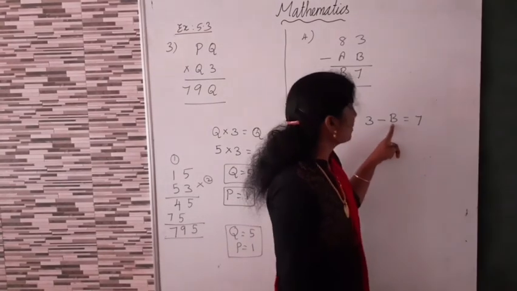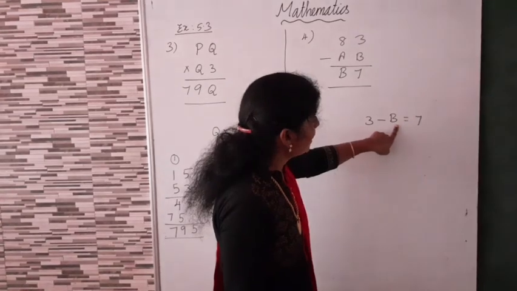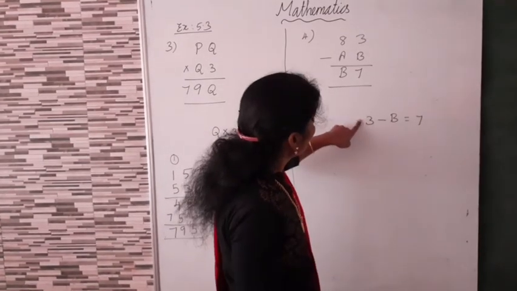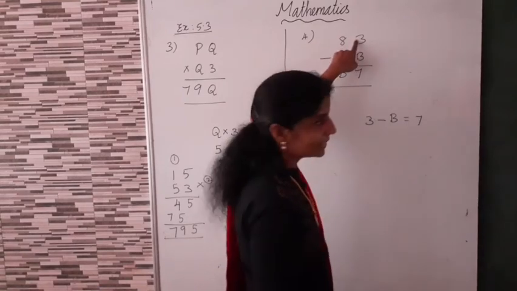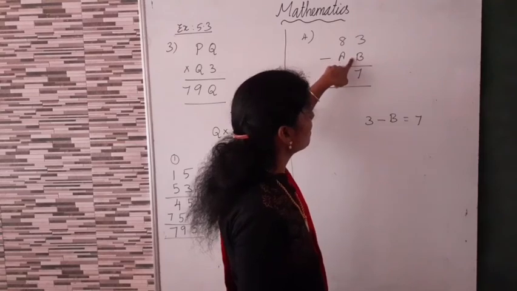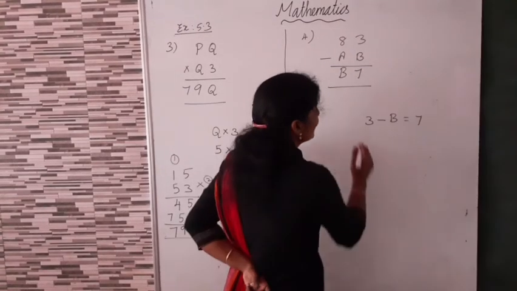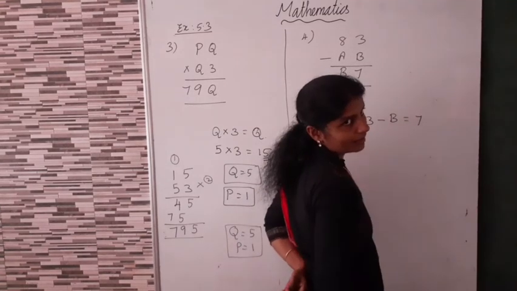We cannot subtract a big number from a small number, so we will not get 7. So, now we can borrow here, to here 13. 13 minus any one number will get 7. See, 3 minus any one number means we will not get 7.